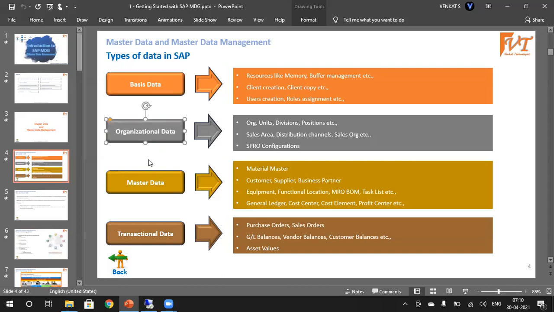As well as that, we have organizational data in SAP. If you take any organization, you will have departments and org units, and maybe subdivisions. It depends on the organizational structure. There will be different roles and positions, all those things. That is all considered organizational data.